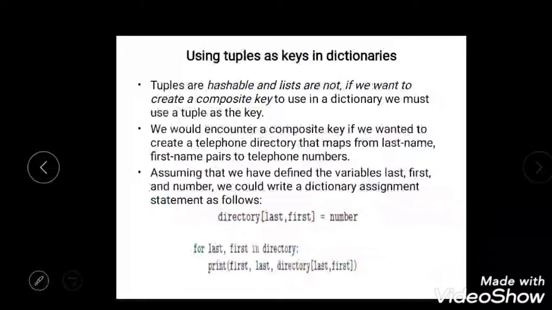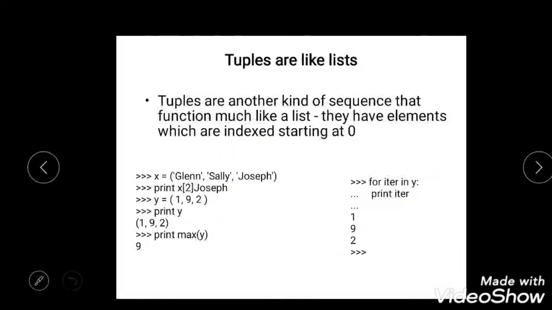Earlier, for key comma value, I passed value and then key, but here I am passing only the key, not the value. So directory last comma first number: for last comma first in directory, it is looking into the directory with last name and first name and returning the number. Then print first comma last comma directory last first returns the first name, last name with its value. So this is how you can pass multiple keys to a list as a tuple, right?